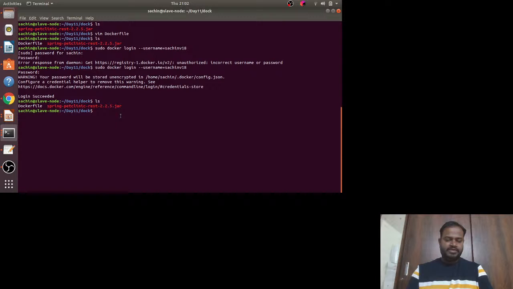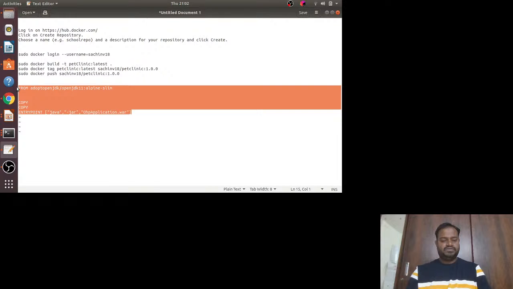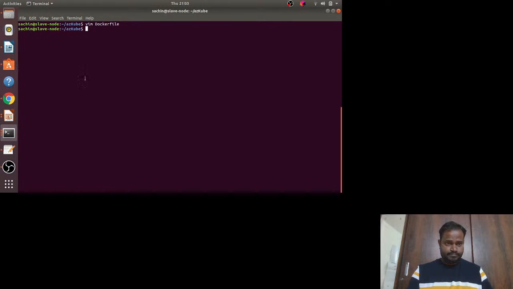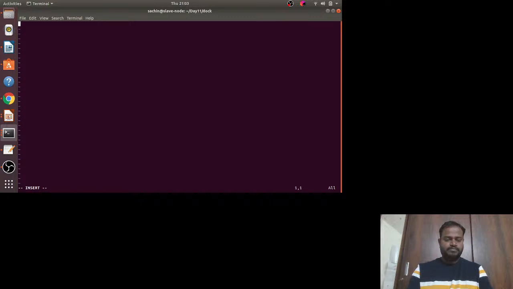So let me open a Dockerfile here, go in edit mode, and let me paste these things, right? If you see, I'm using Java 11 here, JDK 11. Let me go back to my terminal. Edit mode. Okay, so this is what I have.